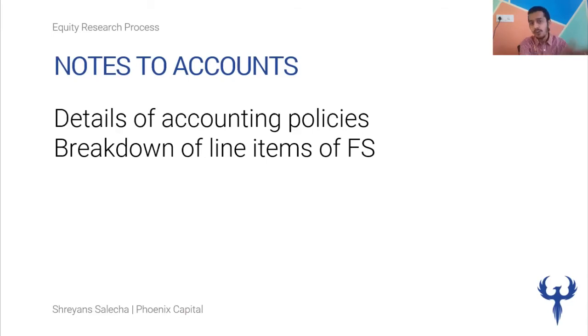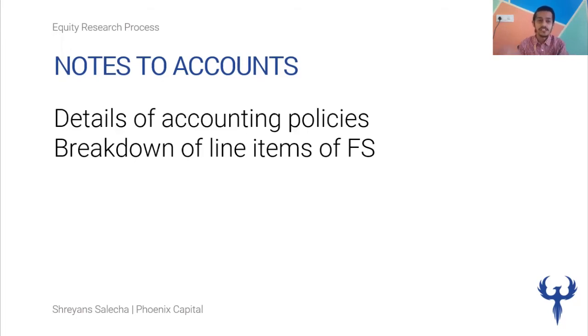Most of the answers, at least from a quantitative perspective, you'd get in the notes to accounts along with the comparative and common size statements. So you'd get the breakdown of revenue, you'd get the breakdown of expenses, you'd see the different asset categories that are there, how financial instruments are held, what the sources of borrowings are, and so on and so forth. This is where you'd find a lot of information.